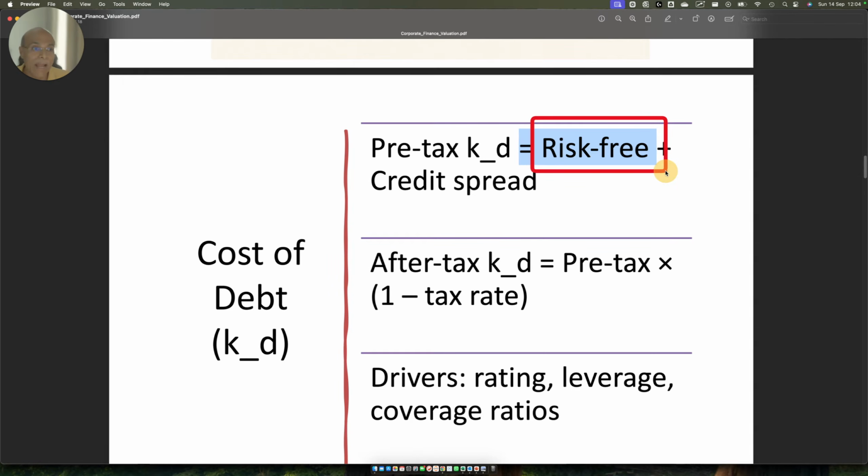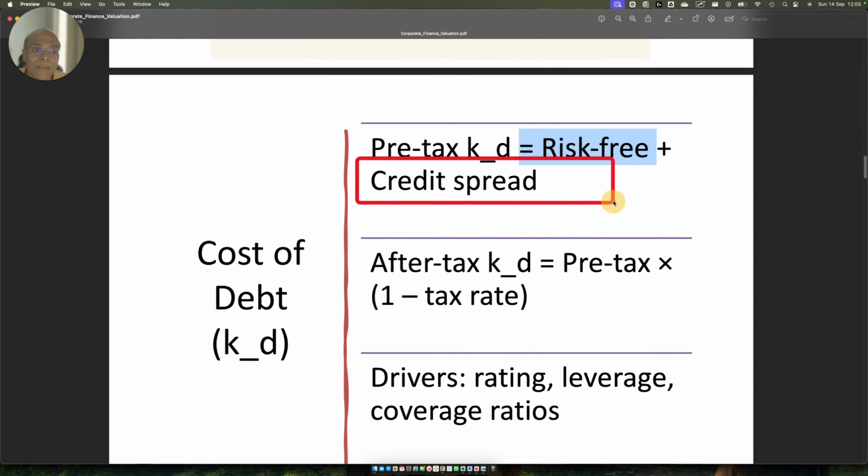So it gets added. And then on top of it, there is a corporate default spread. What is corporate default spread? Let's say you have a company running in India. India has a certain default spread. Now you are not investing in the Government of India bond, you are investing in the company's bond. You need to take care of the higher risk of investing in that company, which may not be so secure.